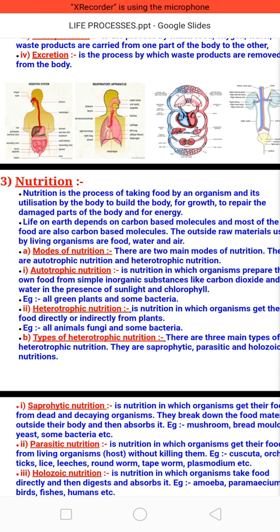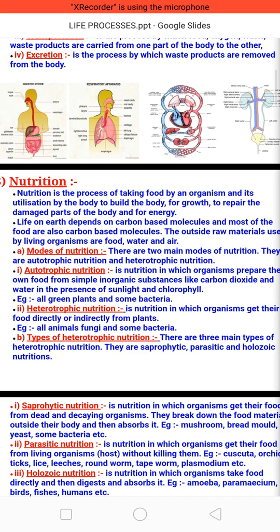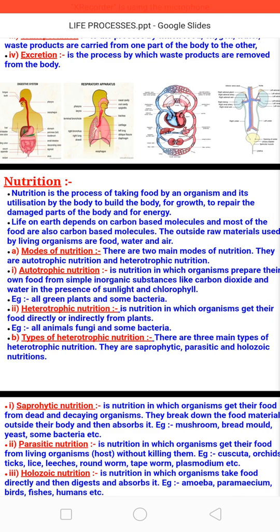Life on earth depends on carbon based molecules. Carbon based molecules are organic compounds, and most foods are also carbon based molecules. The outside raw materials used by living organisms are food, water and air. So every living organism is dependent on these three components so that they can prepare their food or take nutrition from other organisms.